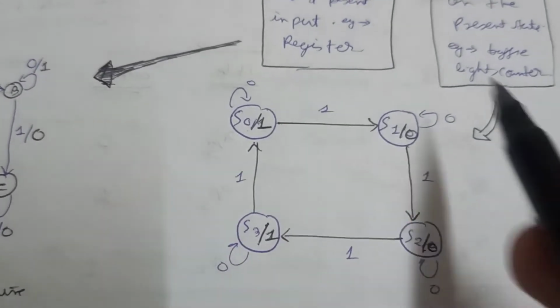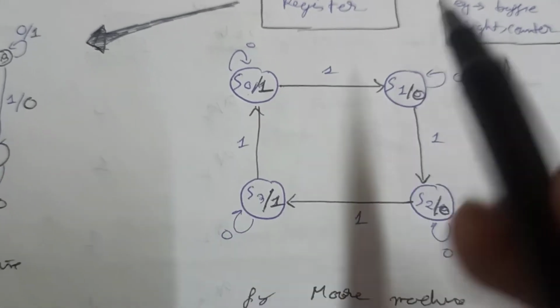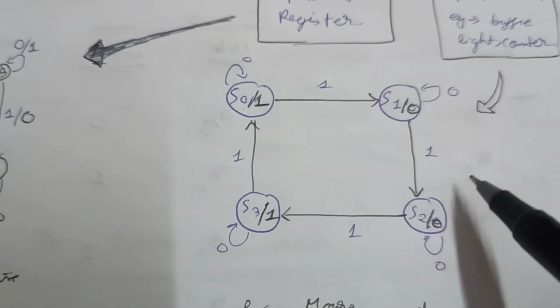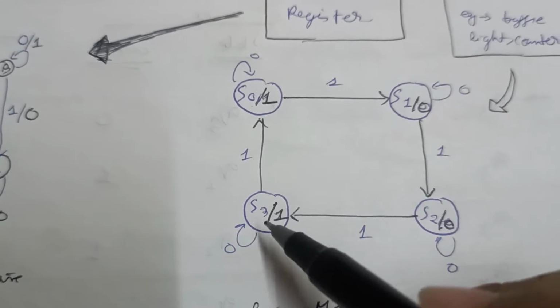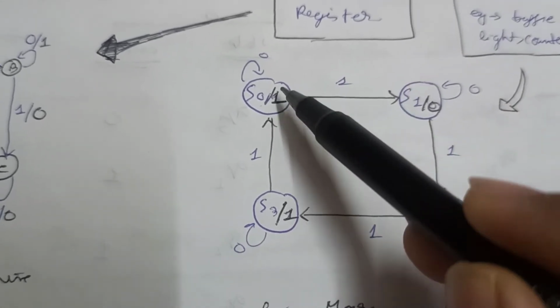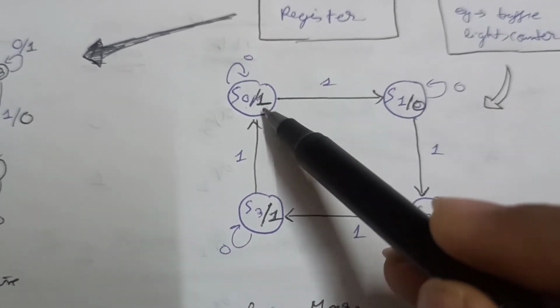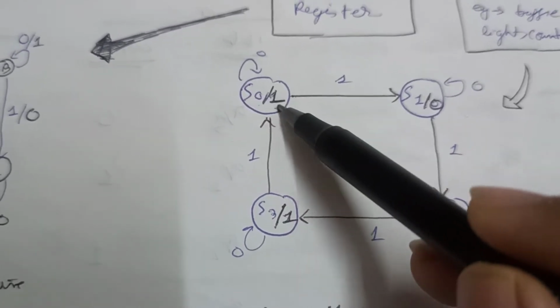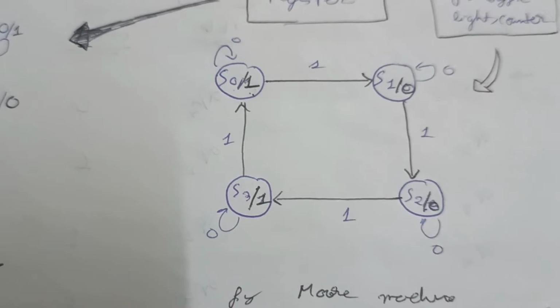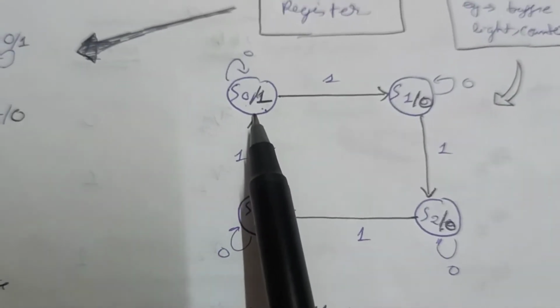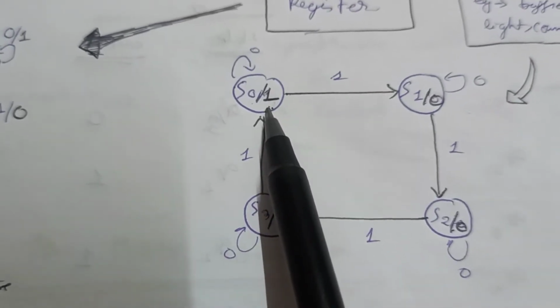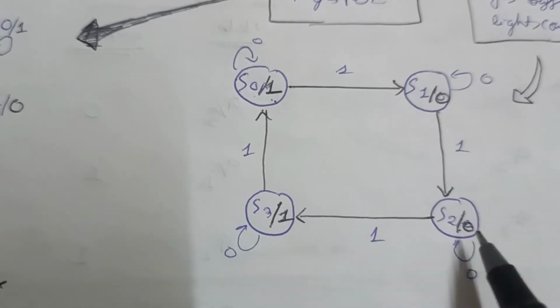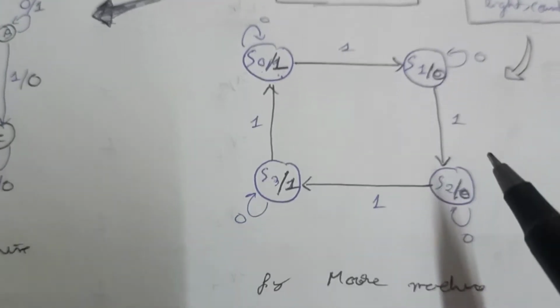So I have designed a Moore machine here. See, in this Moore machine, there are 4 states, S0, S1, S2 and S3, and the outputs are written along with the states. Okay, because the output here does not depend on the input, it depends on the state, so we have written the outputs for the states. So if the machine reaches S0, it will show output 1, for S1 it will be 0, S2 0 and S3 1. Okay, so this is the Moore machine.